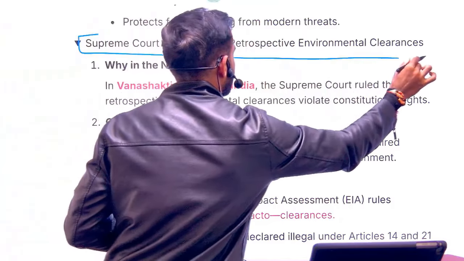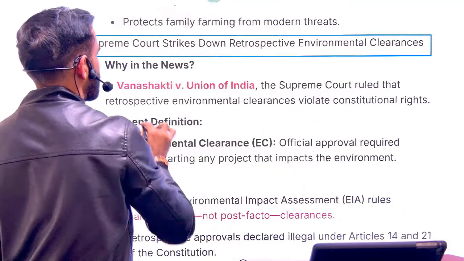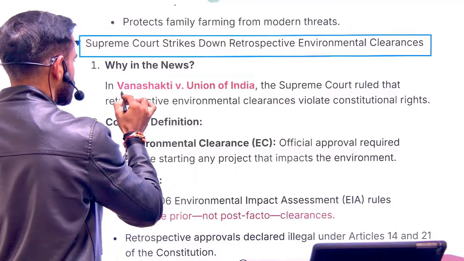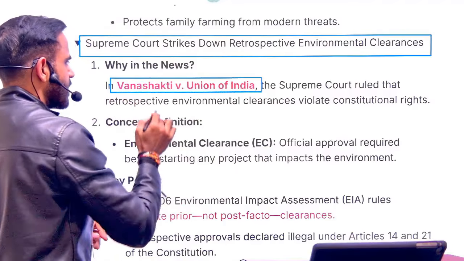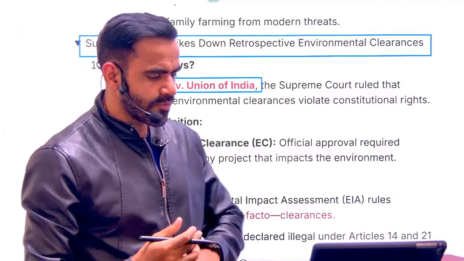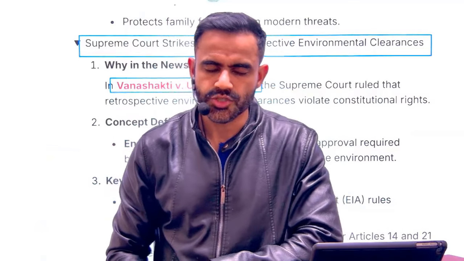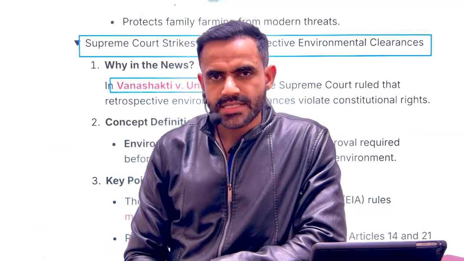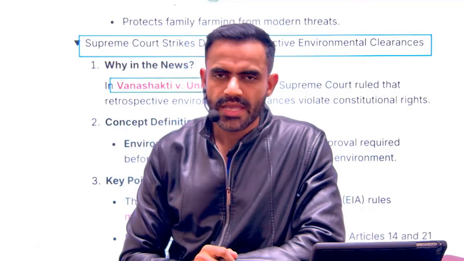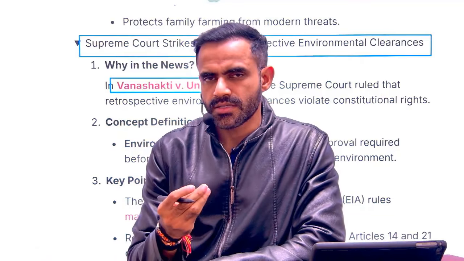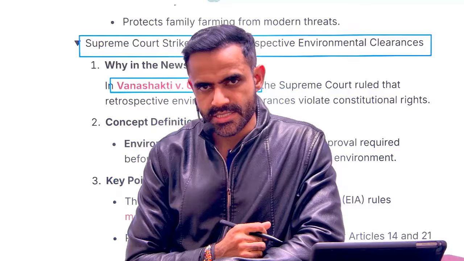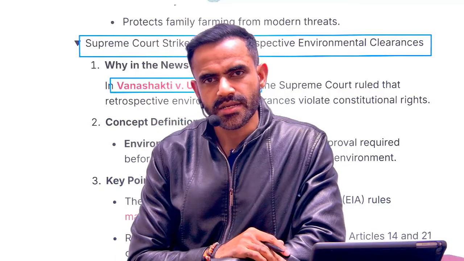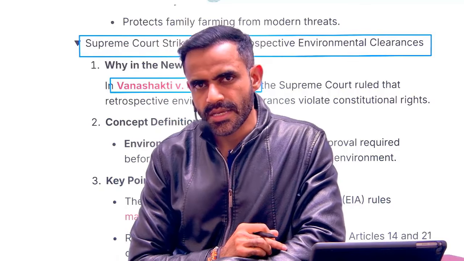Next is related to the Supreme Court judgment on retrospective environmental clearance. There was a case, One Shakti versus Union of India. Let me give you a brief background of this entire issue. Let's say there's a highway project. Before any project, the project requires environmental clearance.